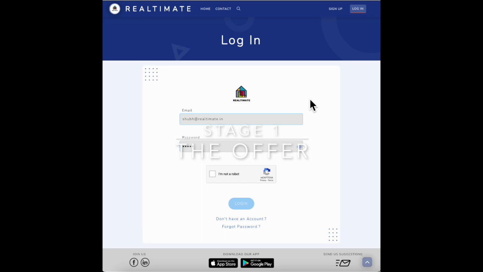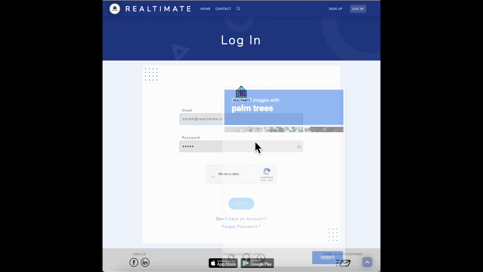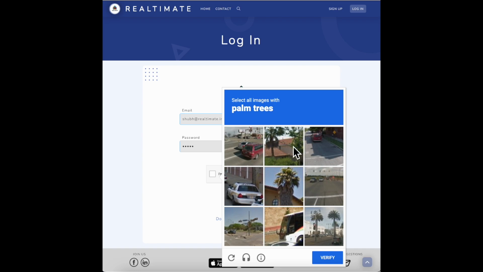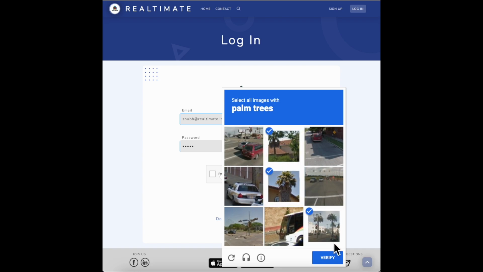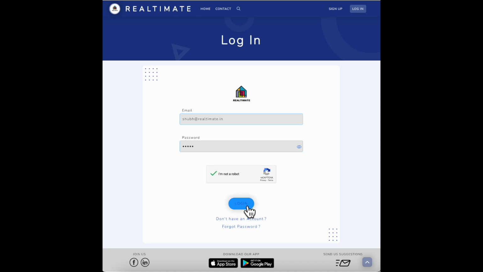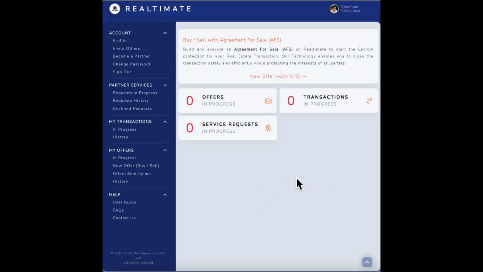So I'm going to be logging in as Shubham, and he's going to be playing the role of a broker or an agent. Okay. So as soon as he logs in, you can see this dashboard, and you can make a new offer either by clicking here or here.